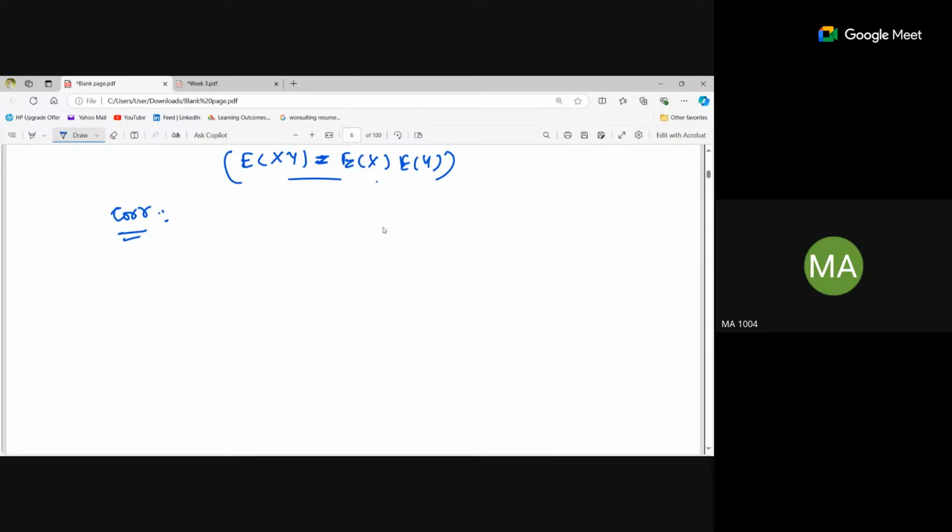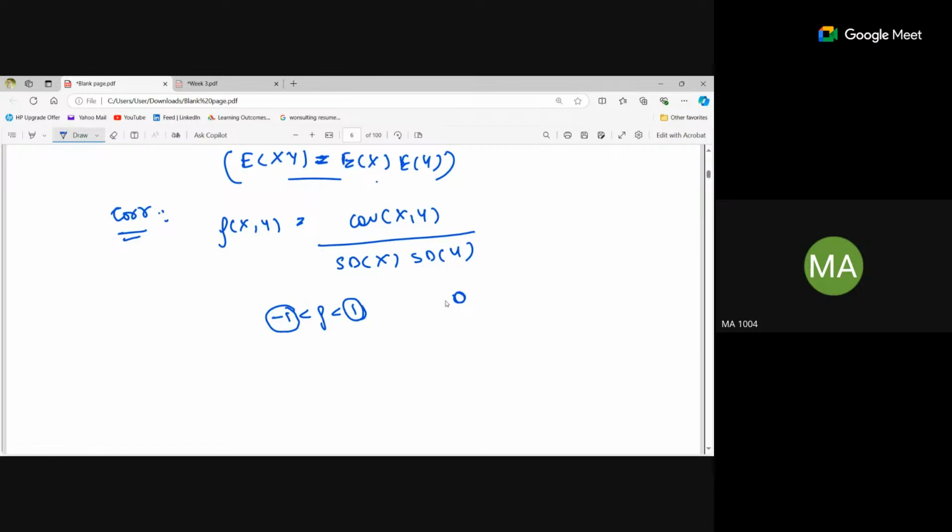The formula is denoted by rho of x and y, and it is the covariance of x, y divided by the standard deviation of x multiplied by the standard deviation of y. The correlation ranges from -1 to 1. If the correlation is -1, it is strongly negative. If it is 1, it is strongly positive. And if it is 0, it is uncorrelated.